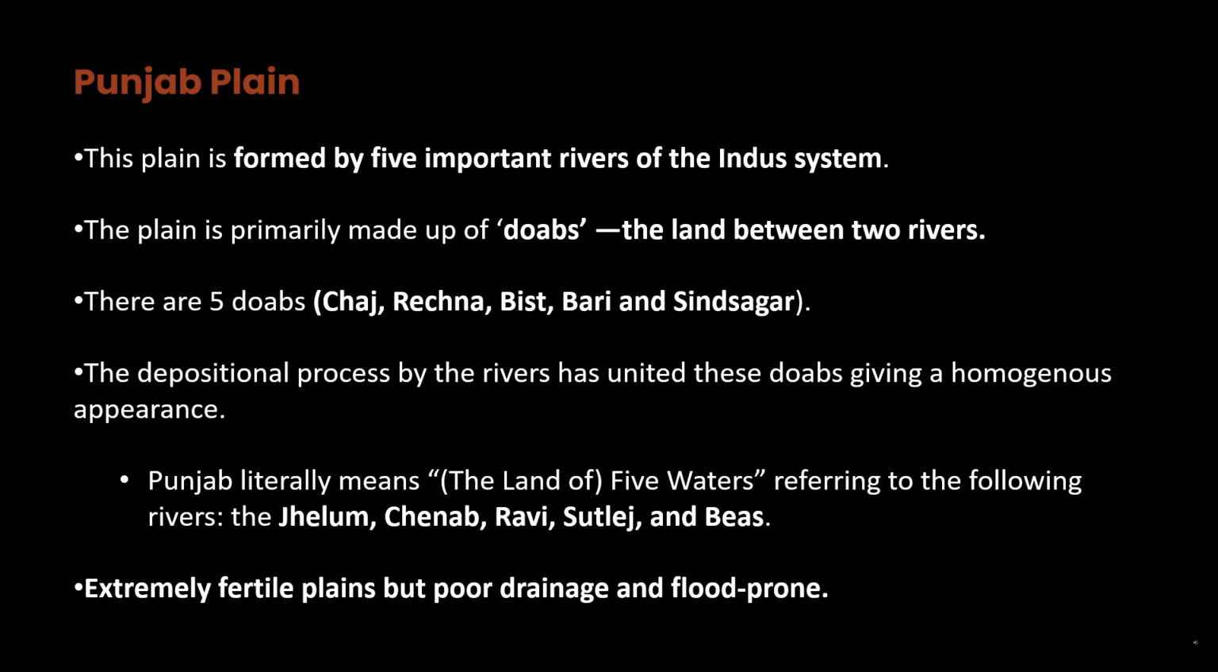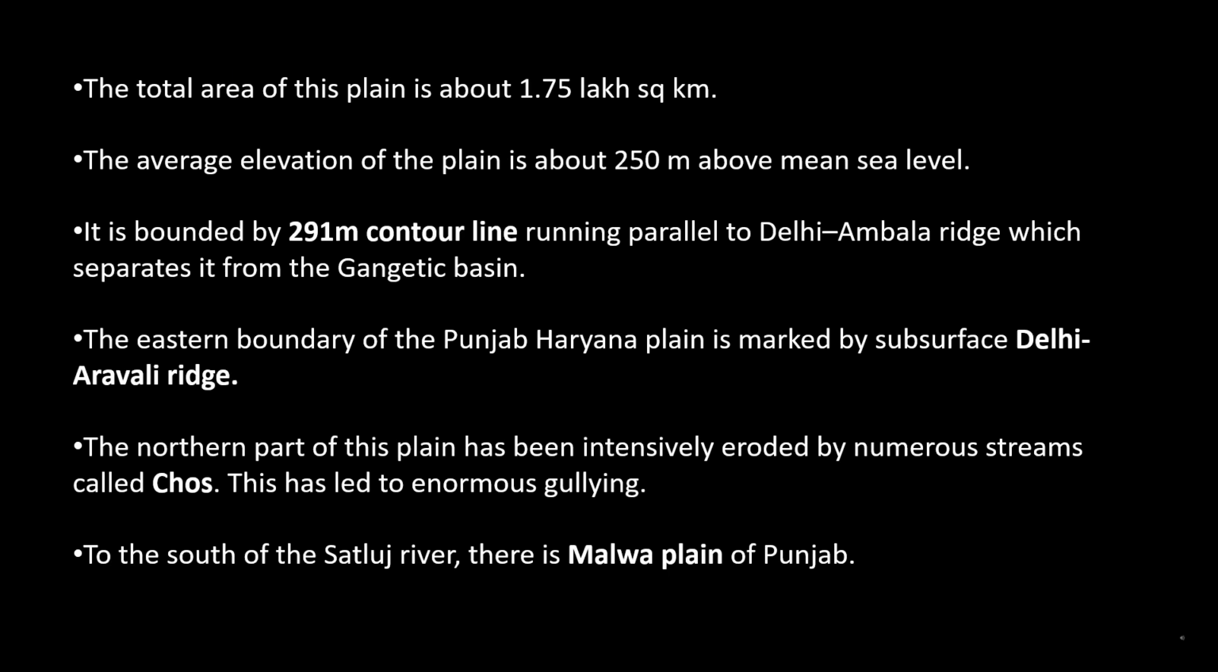Extremely fertile plains but with poor drainage and flood-prone. The total area of this plain is about 1.75 lakh square km. The average elevation of the plain is about 250 meters above mean sea level. It is bounded by the 291 meters contour line running parallel to the Delhi-Ambala Ridge, which separates it from the Gangetic Basin. The eastern boundary of the Punjab-Haryana Plain is marked by the subsurface Delhi-Aravalli Ridge.